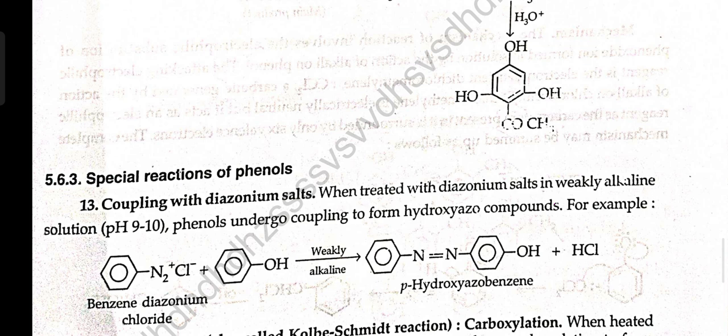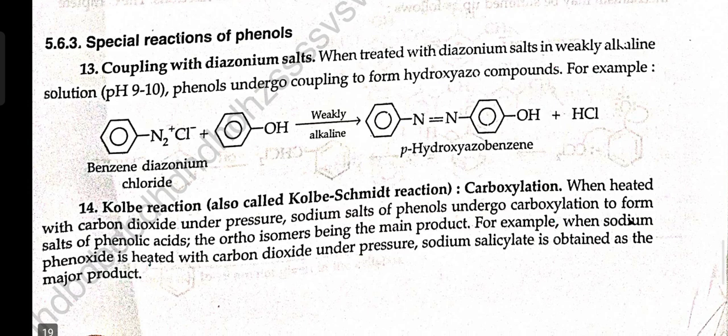Special reaction of phenol: coupling with diazonium salt. When treated with diazonium salt in weakly alkaline solution, pH 9 to 10, phenol undergoes coupling to form hydroxyazo compound. For example, Kolbe's reaction, also called Kolbe's